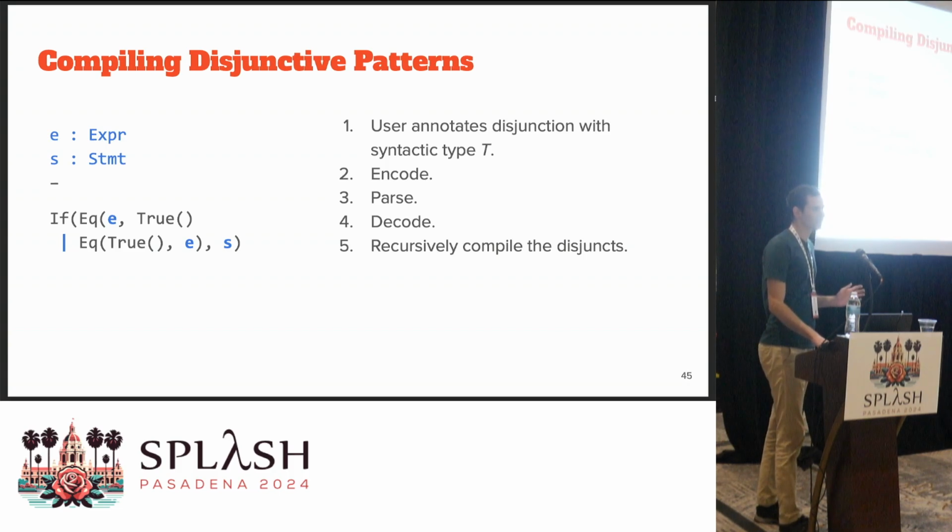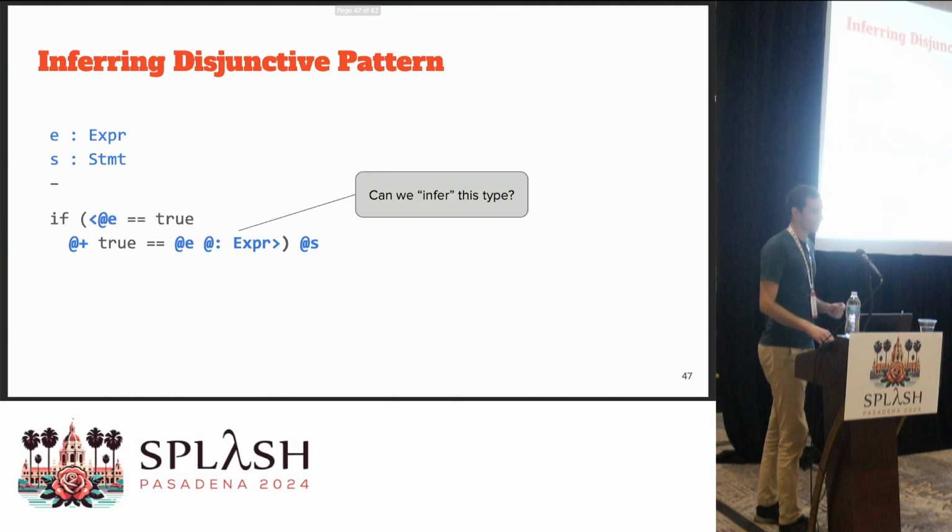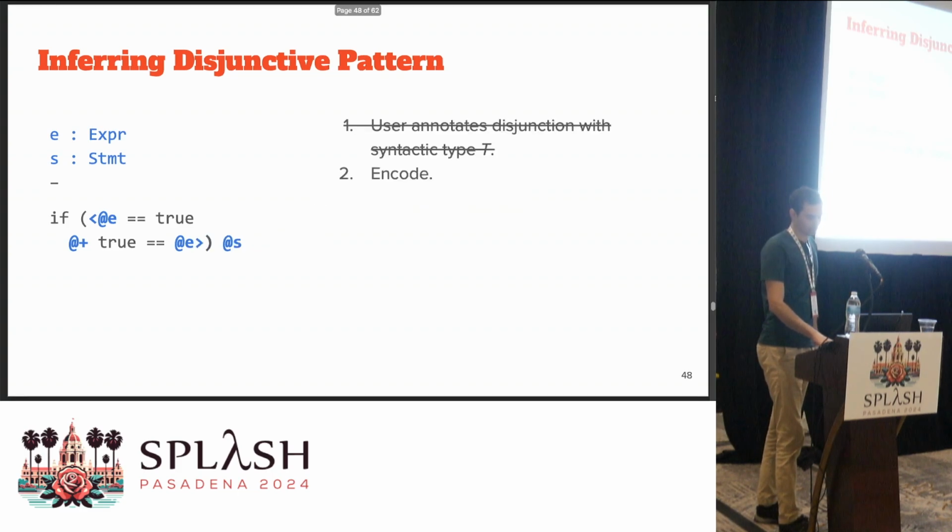Now, hopefully that made sense, because we're going to make this a little bit more interesting, because we're going to now introduce the invert disjunctive pattern. As I said, the first step was that the user required to annotate the metapattern with a type. That is a bit annoying because it clutters our pattern, but also the user now needs to think about, oh, what is this type? But it's something that should not be necessary. So can we infer this type instead somehow? So we're going to do the exact same thing again, but we're going to skip step 1. And we're going to try to encode this.